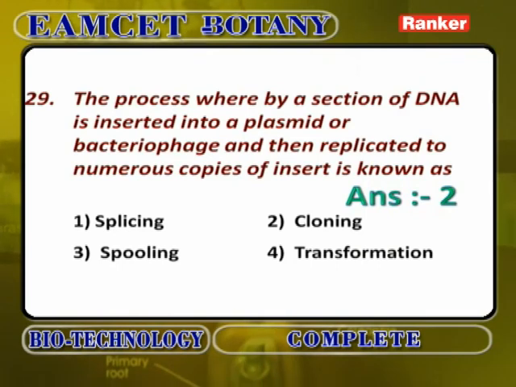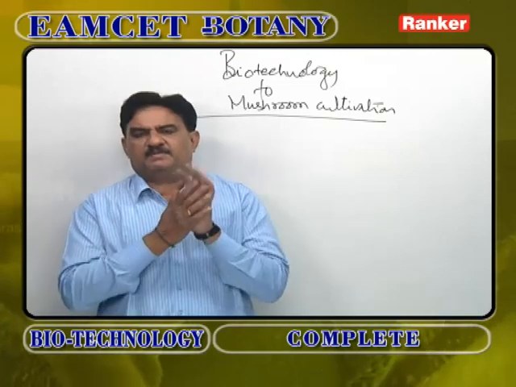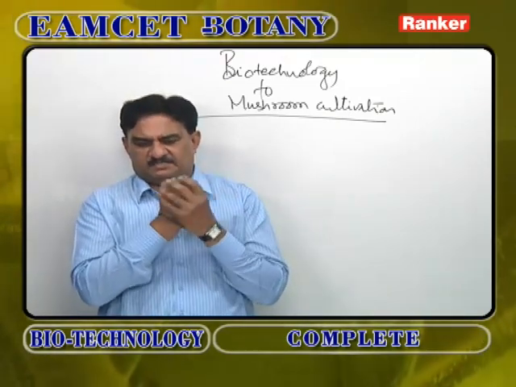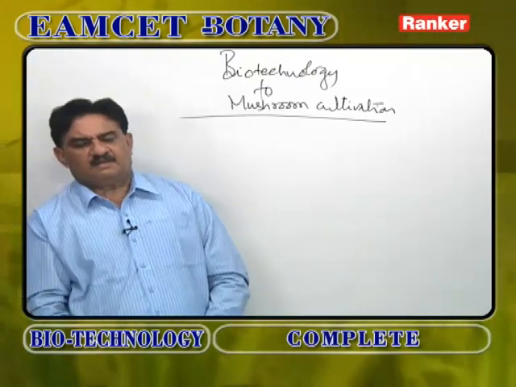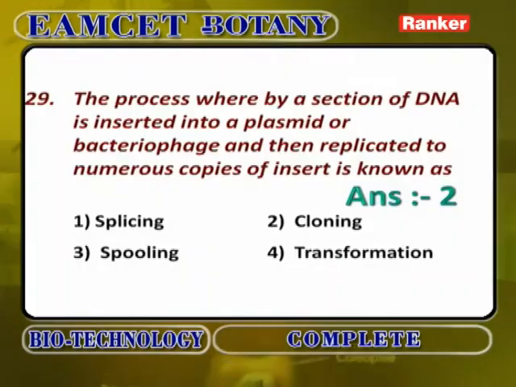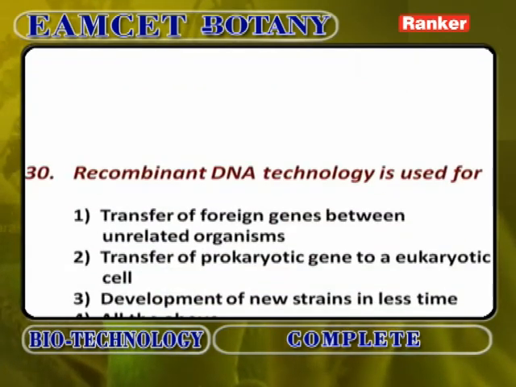The process where a section of DNA is inserted into a plasmid or bacteriophage and then replicated to numerous copies of insert is known as. Whenever a gene is isolated and sent into a plasmid or vector, if it starts producing same copy of genes, that method is not called splicing or spooling or transformation, it is cloning, popularly called gene cloning.